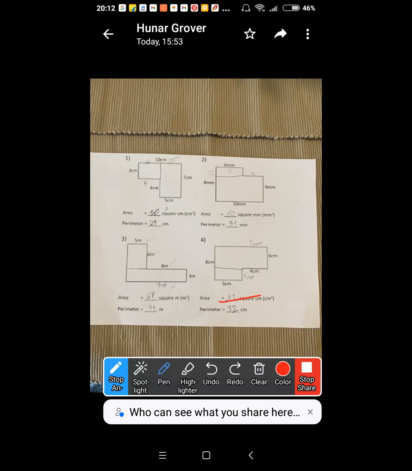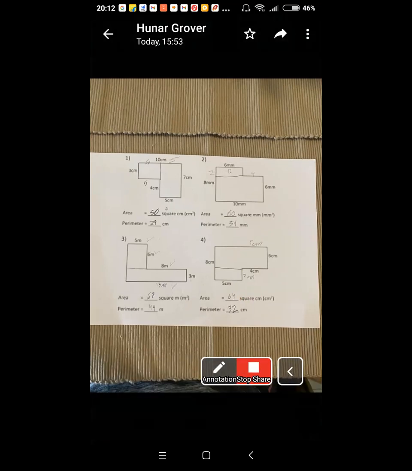Oh, okay. So that is how you go about the job. Area you get properly. Perimeter, be careful, na beta. Yes, sir. I will be very, very careful.